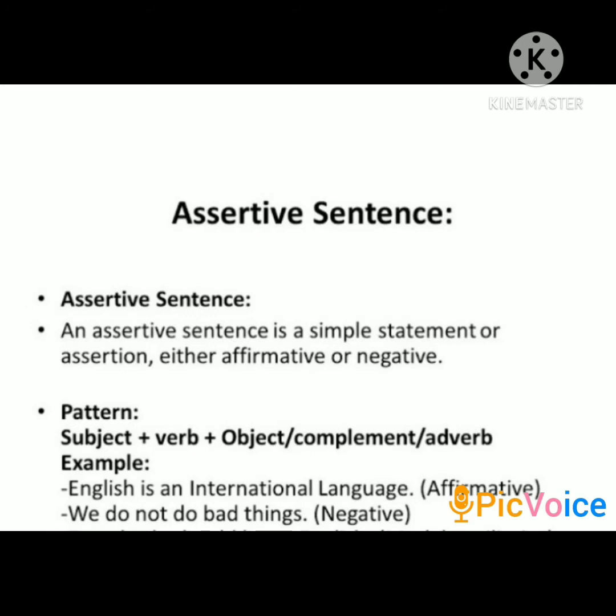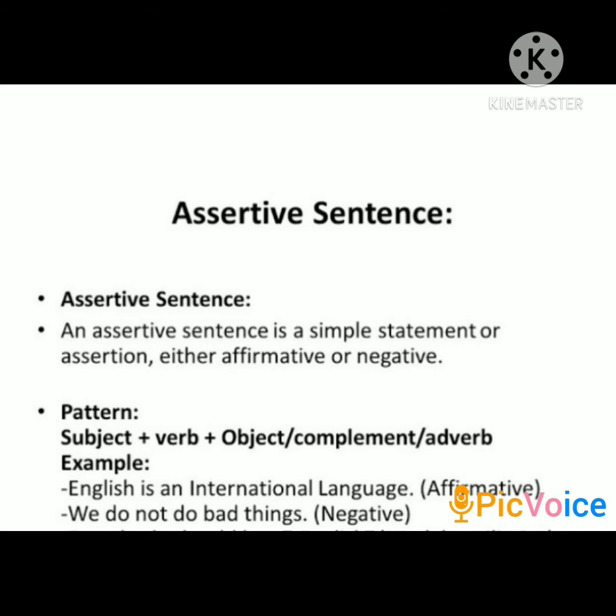An assertive sentence states or declares something. It can be affirmative or negative. It always begins with the subject and ends with a full stop. An assertive sentence contains a subject, verb, object, complement or adverb.